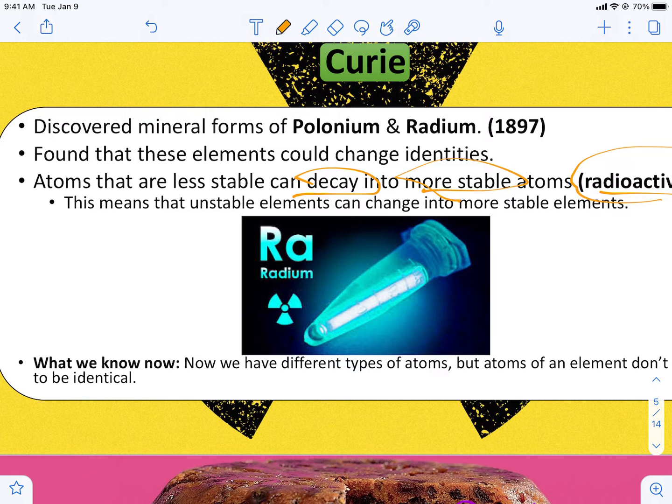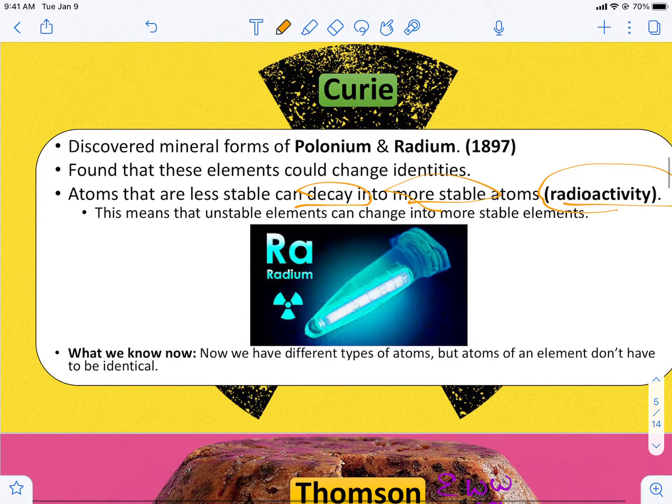So there's several types of decay. We will actually go over 3 of them, but what we know now is that we do have different types of atoms, and not all of them are equally stable. So if you're unstable, you can change into a different atom or a different element.